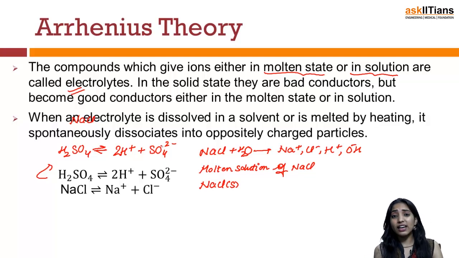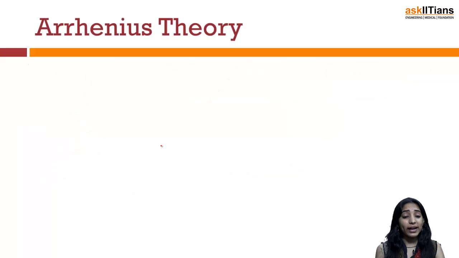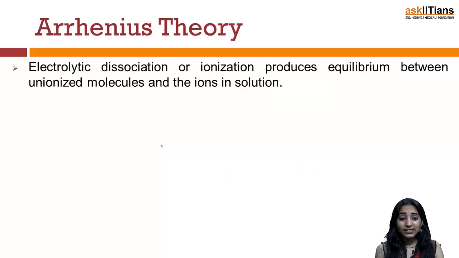The positively charged particles are known as cations and the negatively charged particles are known as anions. It is because of these charged particles that any electrolytic solution is able to conduct electricity. Let's move ahead to study more about Arrhenius theory.